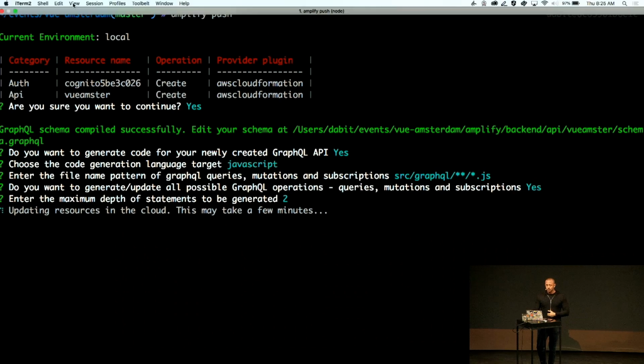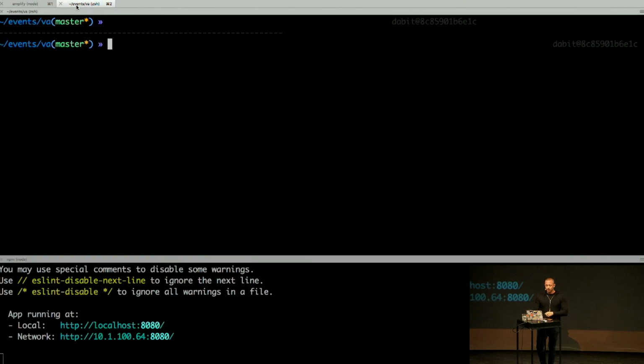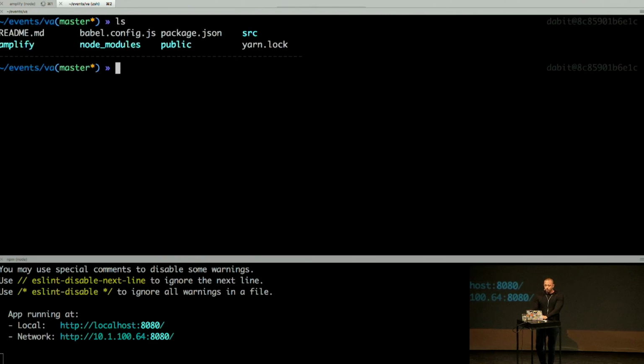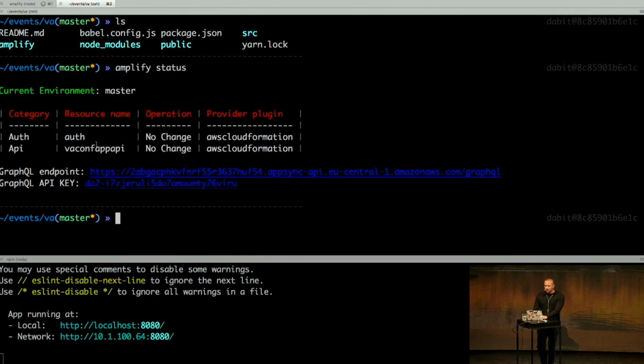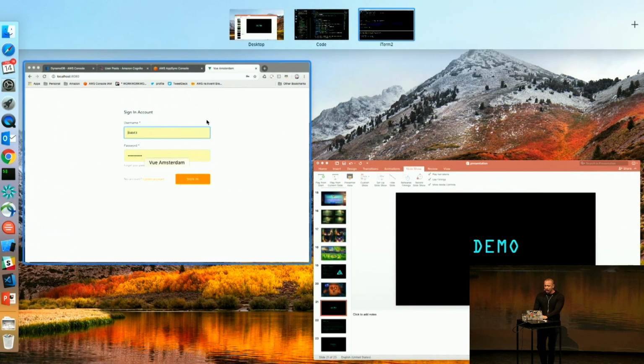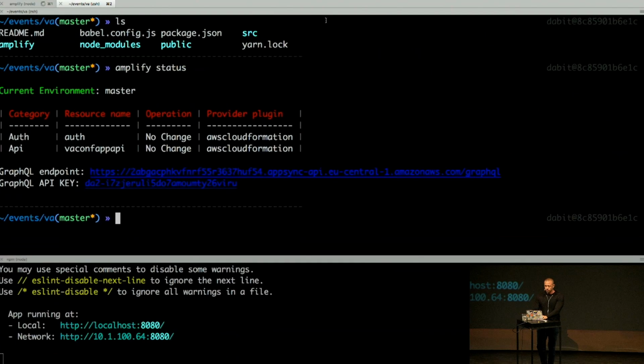After that's done, I'm going to jump into the next step here. In our project, we still have this amplify folder, and we can run amplify status. And this will give us an idea of what's going on in our project. So we have this auth and this API set up. So now let's actually look at how this code works.